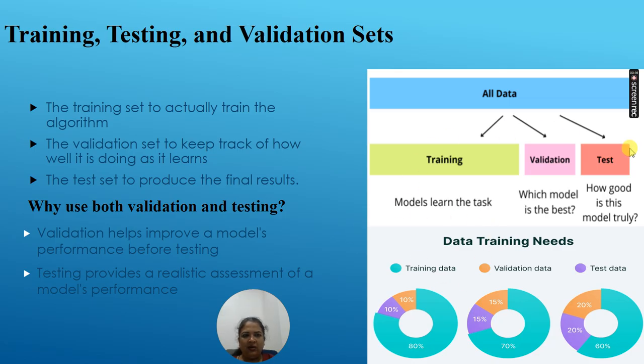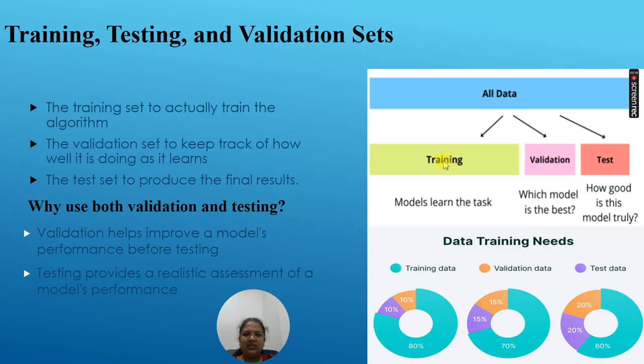As we can see in the diagram, the data can be split into training and testing, or it can be split into training, validation and testing. The training set is used to actually train the algorithm. The model learns using this training data set. It can collect the information, and then the validation set is used to keep track of how well it is doing as it learns.